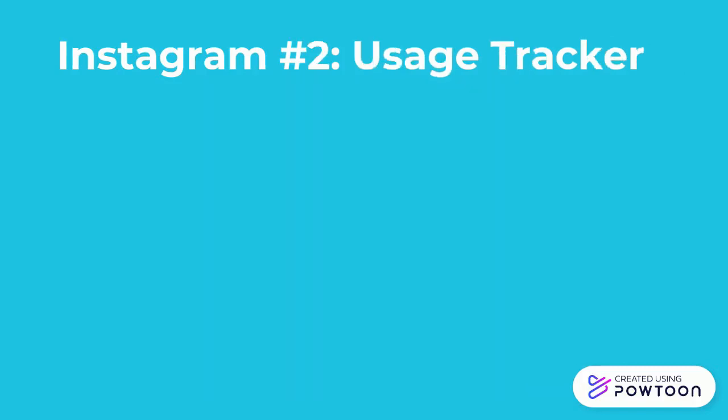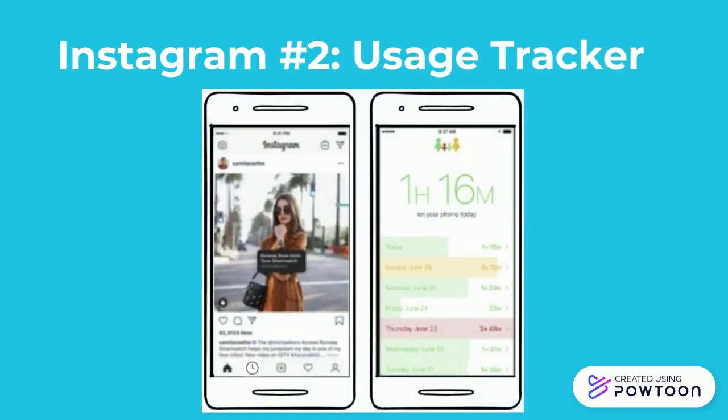The second feature that we'd like to introduce to Instagram is a usage tracker built right into the app. Currently, the app has 5 tabs at the bottom of the interface that provide its functionality and give users access to search bars, feeds, response information, as well as other data. If a usage tab was added to the interface, users would be more aware of how much time they spend on the app and would therefore be more likely to consider whether they actually want to spend that time on the app. The tracking system also encourages users to monitor and understand their social media dependence. Currently, Instagram has no feature like this on their platform.